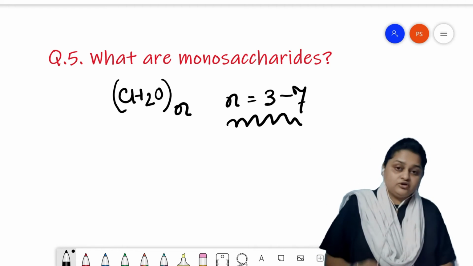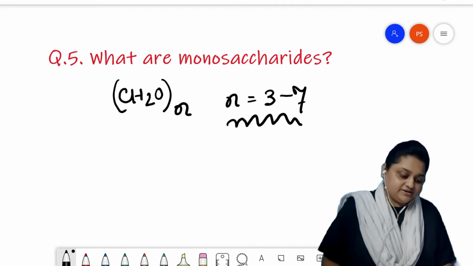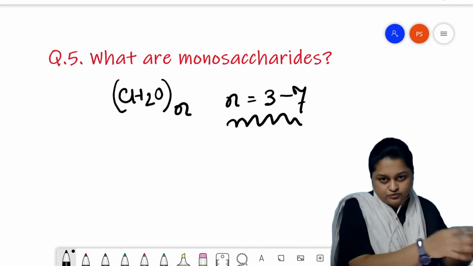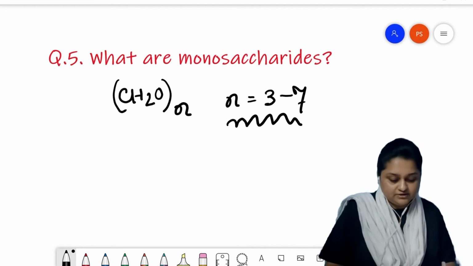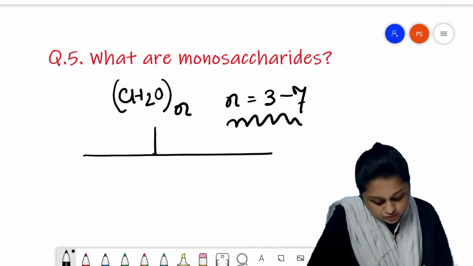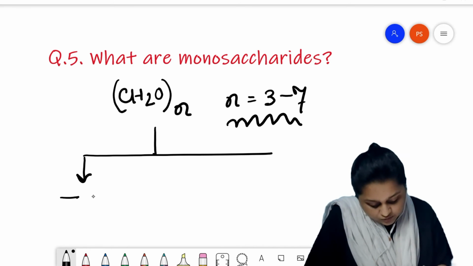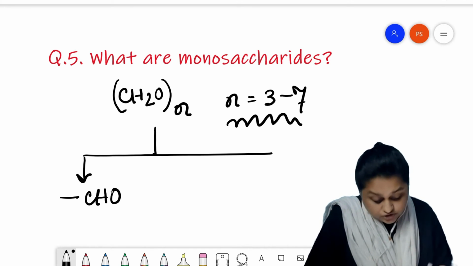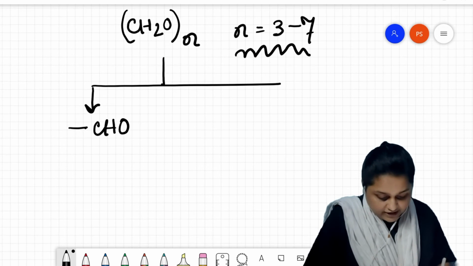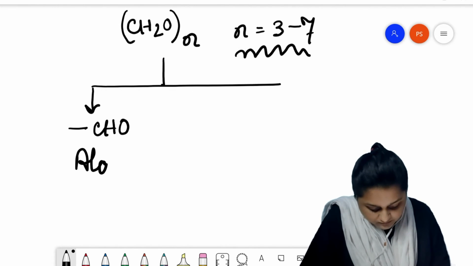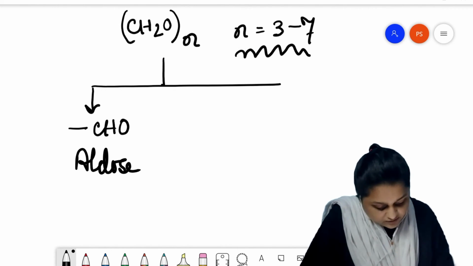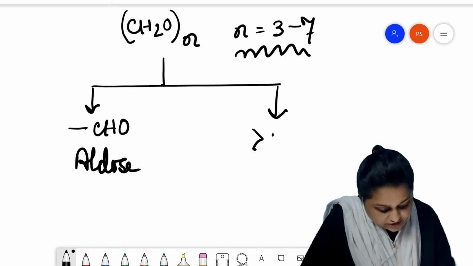Depending on the number n, monosaccharides are further classified into more categories, but specifically they are classified into two categories. Monosaccharides which contain a CHO group are known as aldoses. Monosaccharides which contain a keto group are known as ketoses.